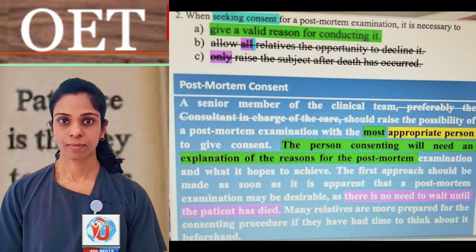Many relatives are more prepared for the consenting procedure if they have had time to think beforehand. I think that all are getting the answer. Understand that the A answer is correct, they will give a valid reason for conducting it. Now we can go to the next question.